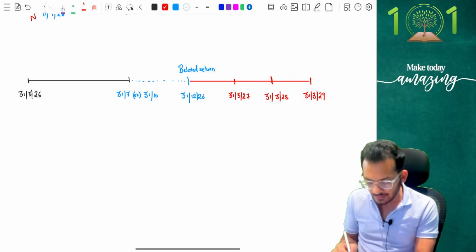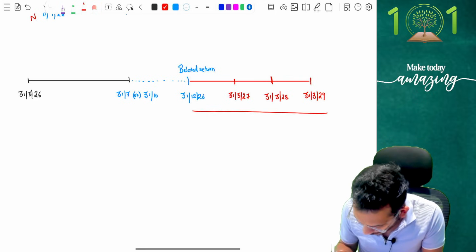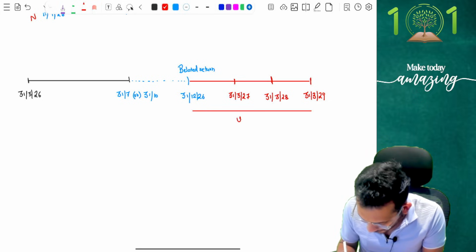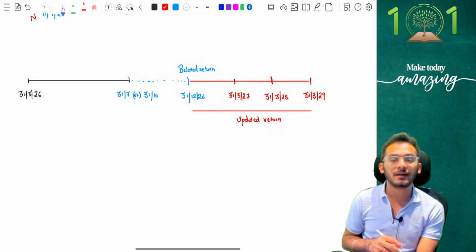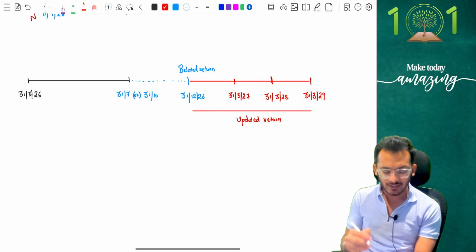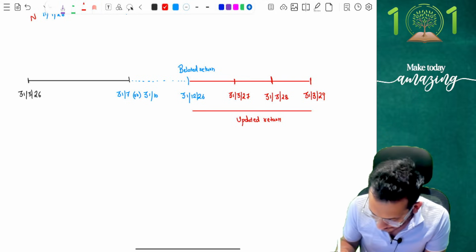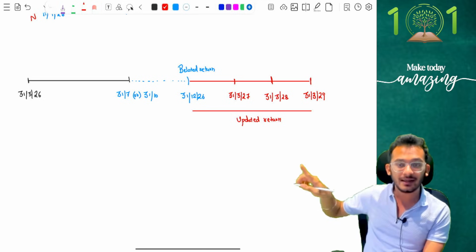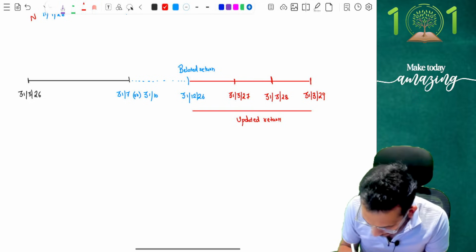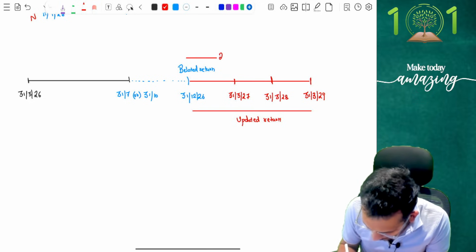Any doubts on this part? Yes. So this complete period was called my updated return period. This period is when you could have filed your updated return. Now the problem which used to happen, people, is that if you're filing an updated return in this period, you had to pay some additional taxes. How much additional tax did you pay? If you're filing an updated return between the period 31st December 26 to 31st March 28, then you were liable to pay an additional 25%.